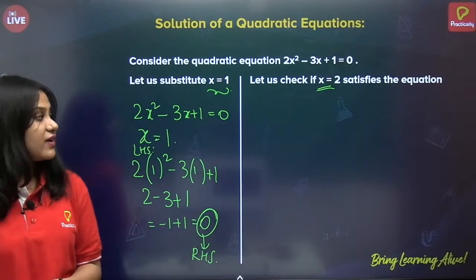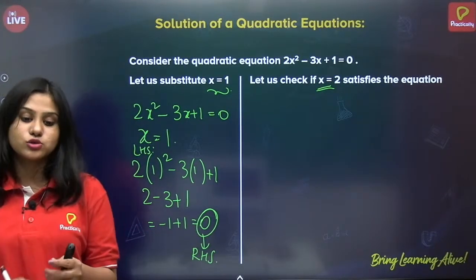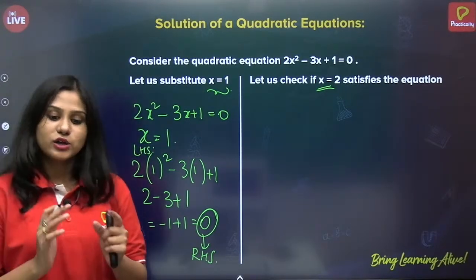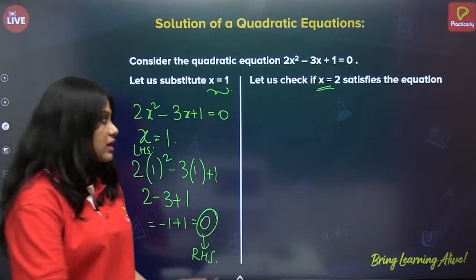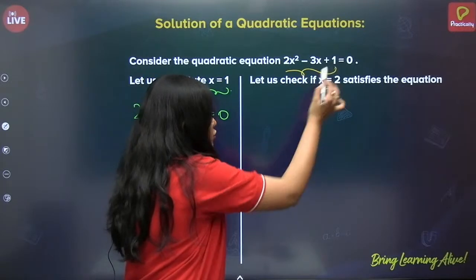Does it satisfy the equation? Does x is equals to 2 satisfy? It's not. Good. X is equals to 2 does not satisfy the equation because when you substitute x is equals